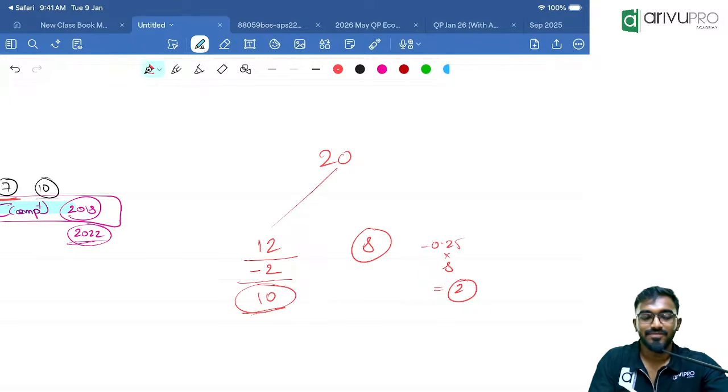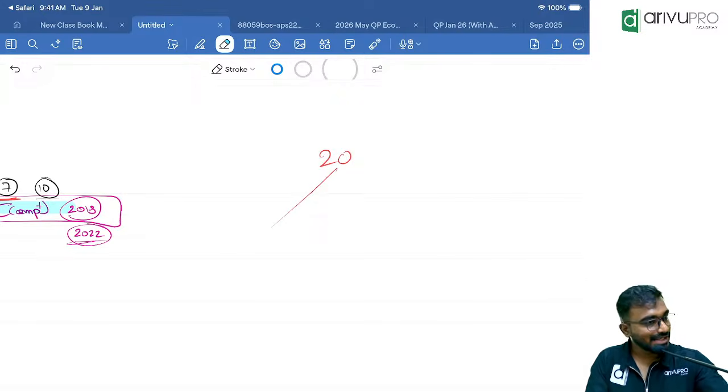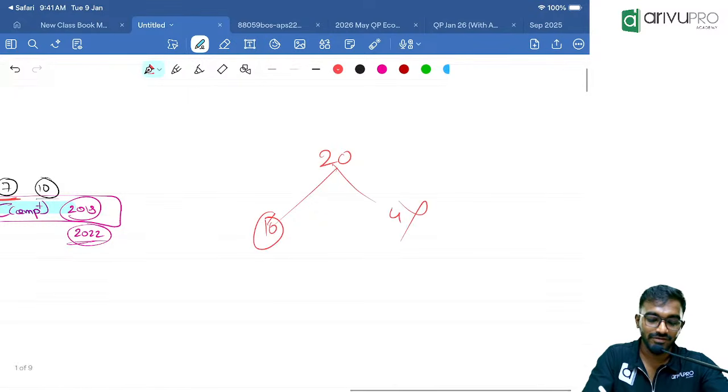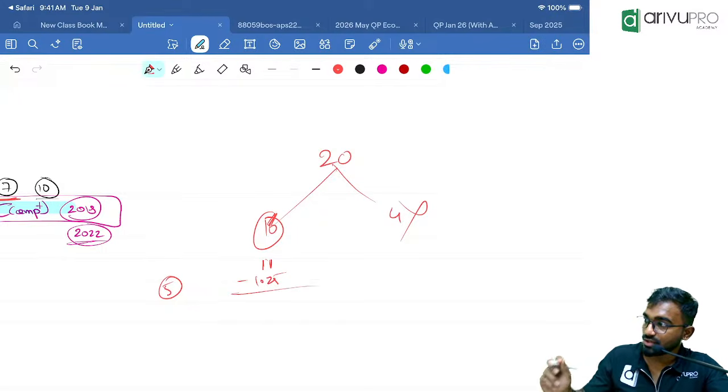It is 10. Sir, if I don't attend anything, let's say, out of this 20, I attended only 16. Will I lose marks for not attending? Nothing. Neither will you get anything, nor will you lose anything. Suppose 16 attended, 4 you didn't even attend. Leave them off. In this 16, let's assume you got 11 correct and 5 wrong. So it is minus 1.25. Clear? So this is how, for every wrong answer, 0.25 will be gone. Is that clear?